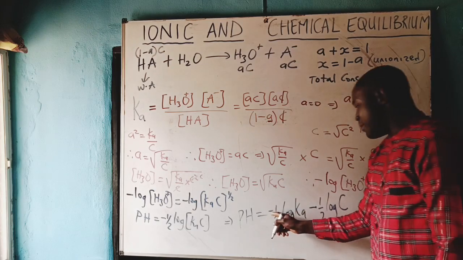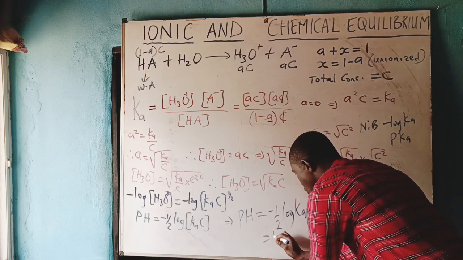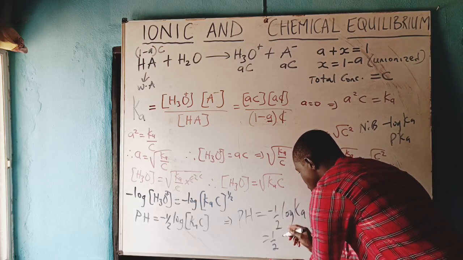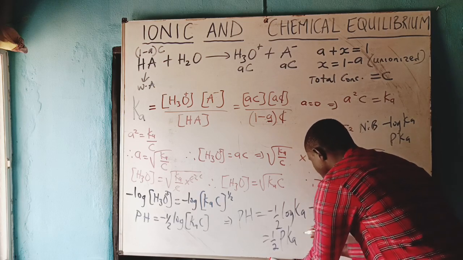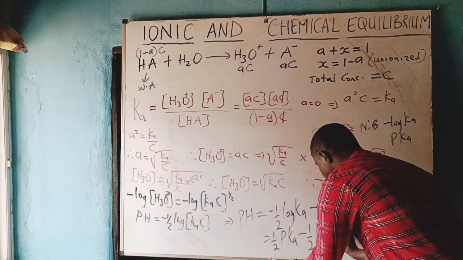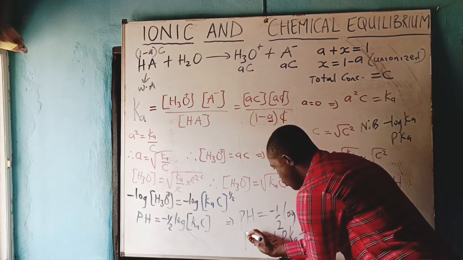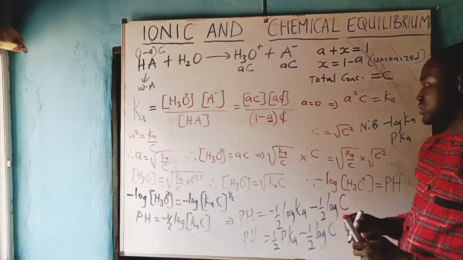We call it 1 over 2 pKa, minus half log C. That is the formula we will use to get pH of acid.